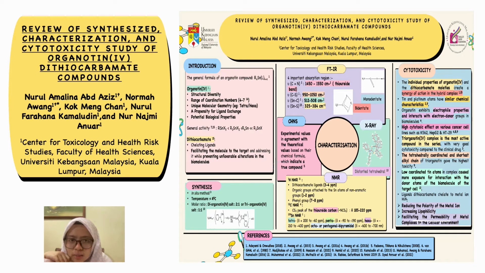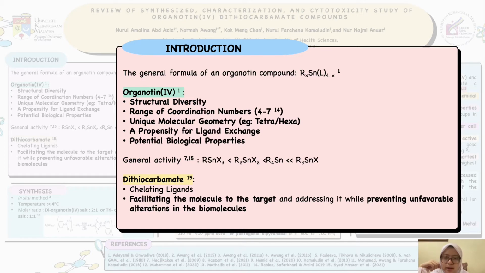of Organotin Dithiocarbamate Compounds. Organotin compounds have been discovered for over 170 years. This compound is formed through chemical bonding between tin and carbon atoms, which are presented as the following general formula. Currently, organotin has become an industry.